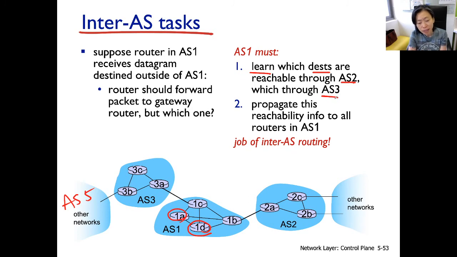And how does 1D and 1A learn? Well, you know what? 1C and 1B do participate in inter-AS routing. So 1C and 1B thereafter, inter-AS routing will then propagate this AS path information to all routers inside AS1. And so propagation of the AS path, just like computation of the inter-AS path, would also be part of the job of the inter-AS routing.